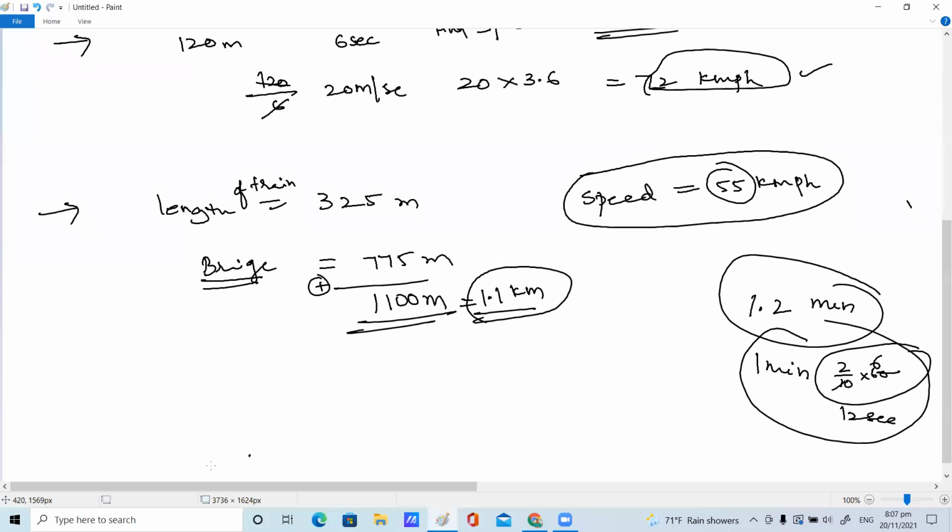Why can we take it as 60 by 55 here? One kilometer covered by the train is how many minutes, children? Because the speed is given for 60 minutes, it is going 55 kilometers, right?